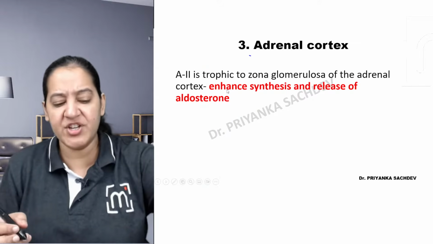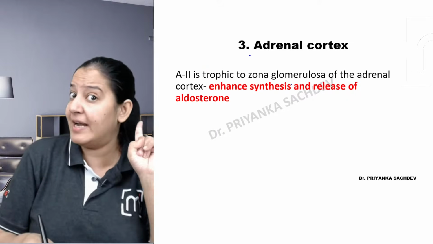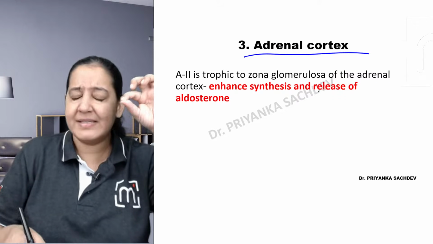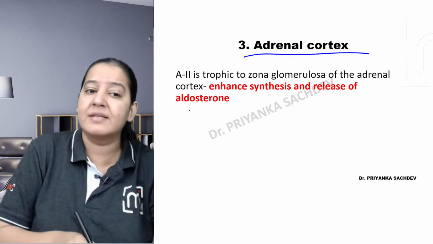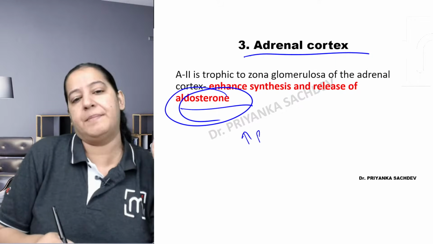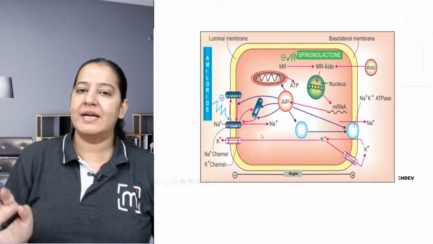What is the mechanism of action at the adrenal cortex? Very important: aldosterone. It stimulates the adrenal cortex to increase the synthesis and release of aldosterone. Aldosterone will come in the blood and causes rise in BP. You got my point? So that is the fourth organ.